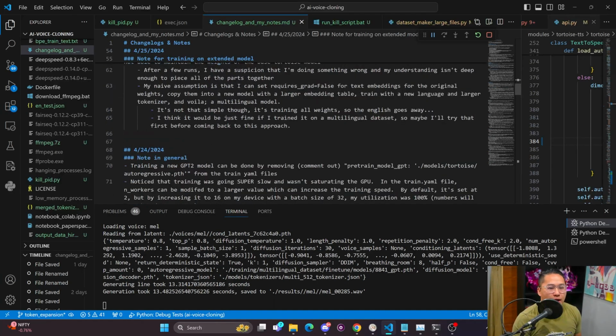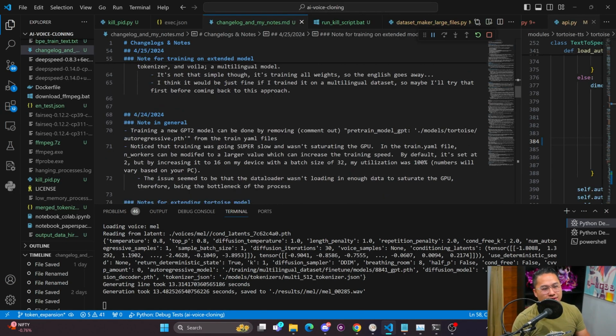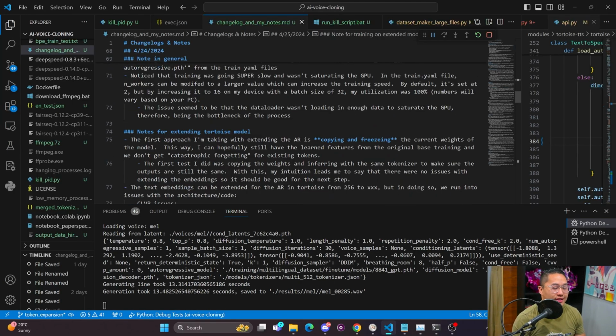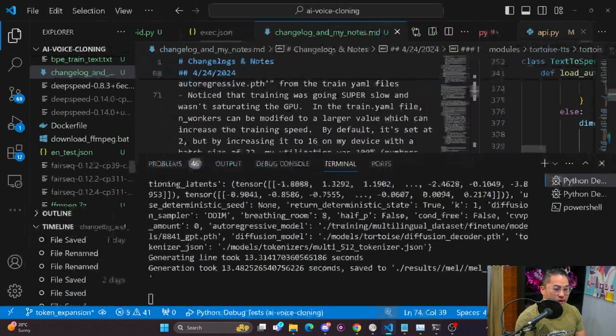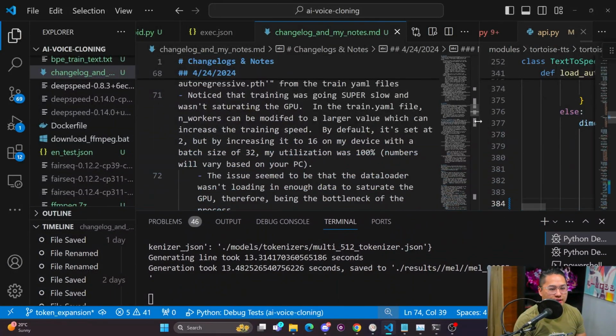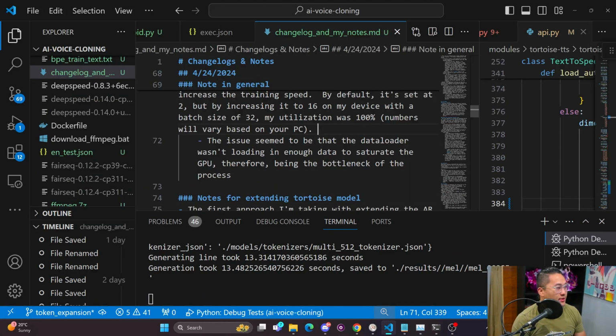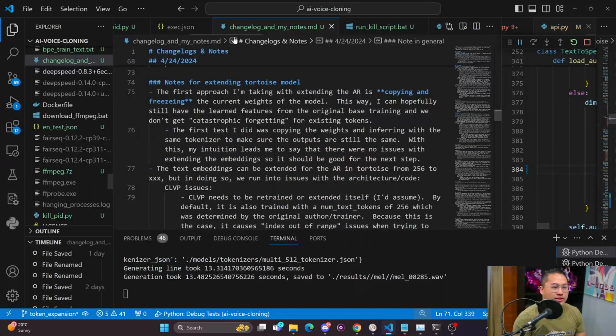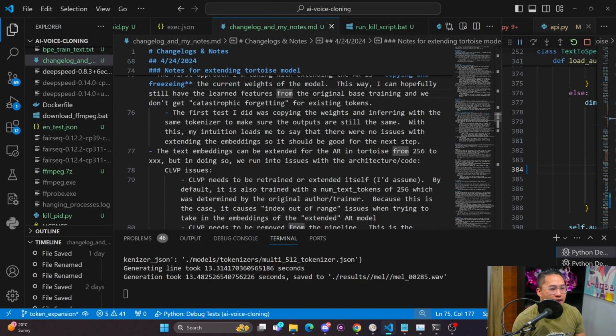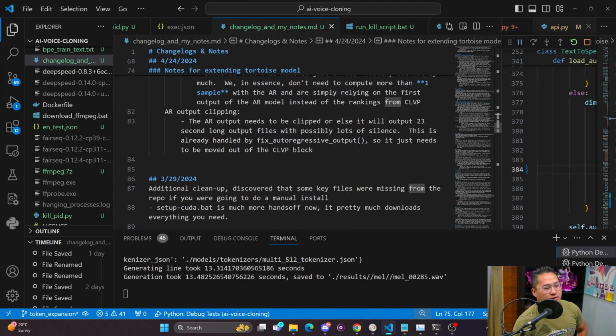So other than that, what I want to get into is what I've been trying out for extending the Tortoise model and training, and getting better multilingual models. I am documenting everything that I do inside of this change log and my notes markdown file. And I've tried a couple of things that haven't turned out too successfully yet.